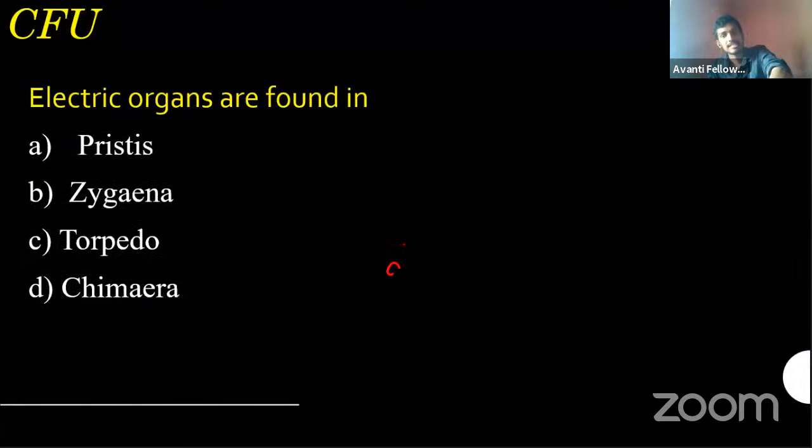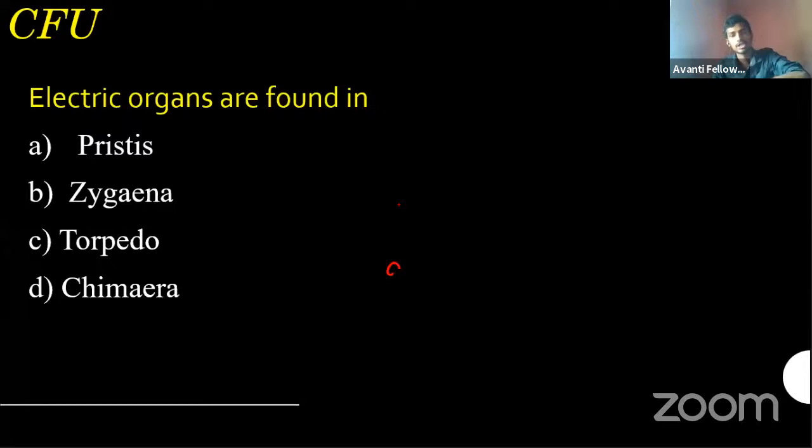We will come to one question. Where is the question? Electric eel. Eels are bony fishes. Electric organs are found in Christie's, Gygina, Torpedo, and Chimera. So Christie's, Gygina, Torpedo, and Chimera. I will tell you what those are. I think you guys know the answer, so I don't think you need the meaning of those things. I will explain one more time if you need the answer.